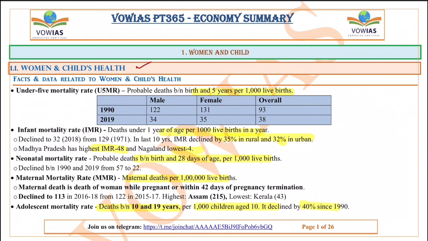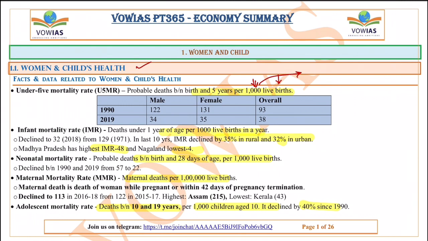So the first one we have is the under 5 mortality rate. If you see, it is nothing but the number of children who are dying below 5 years per every 1000 live births. This is the information per every 1000 live births. This number they can change and they can give per every 10,000 live births or 1 lakh. But remember, under 5 means the number of children who are dying, that means the number of children between 0 to 5 years who are dying per every 1000 live births.